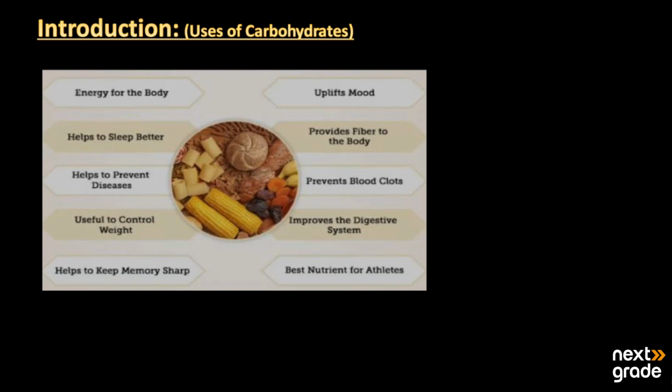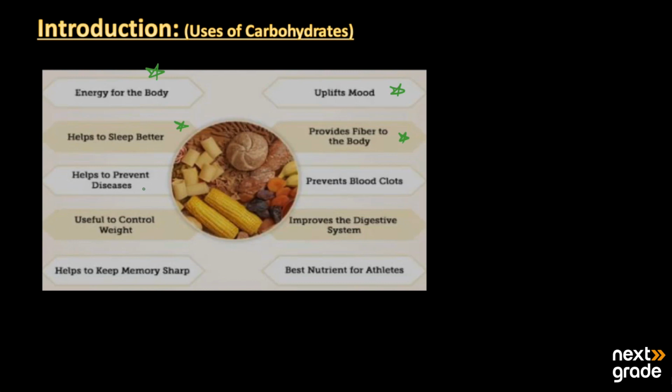Carbohydrates are used as the energy source for the body. They can also uplift the mood. They provide fibers to the body. They help us sleep better: if their concentration is accurate in our body, it will help us to sustain a better sleep.